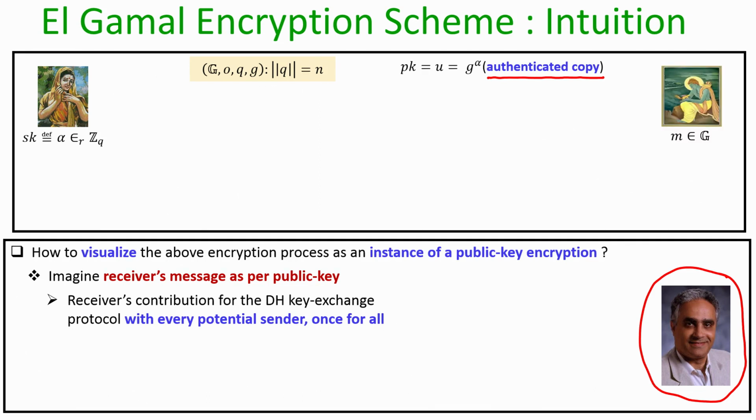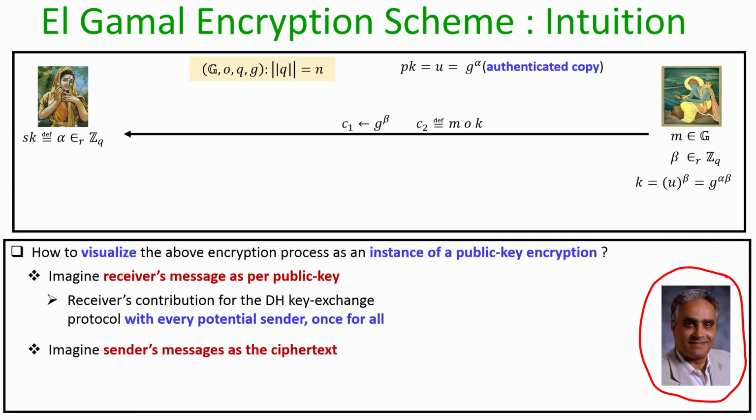Now, assume we have a so-called Ram, or a sender, who wants to encrypt a plain text, say little m, using the public key. What Ram is going to do is pick a random beta in the range 0 to q minus 1, and compute two group elements. The first group element is C1, which is nothing but g to the power beta. The second group element C2 is the group operation performed on the plain text and the key little k, where the key little k is g to the power alpha times beta, which is obtained by raising the public key to the index beta.